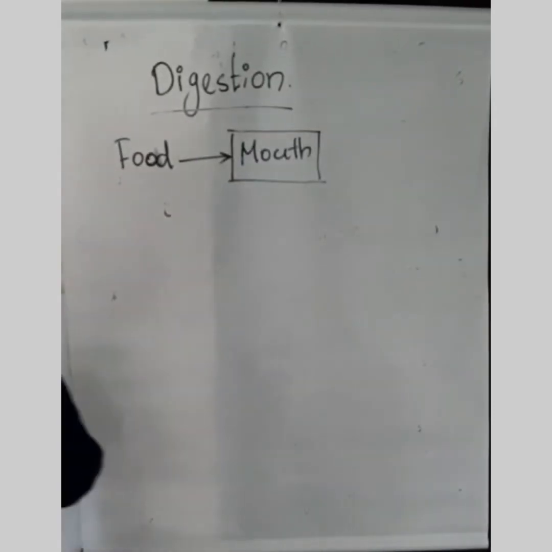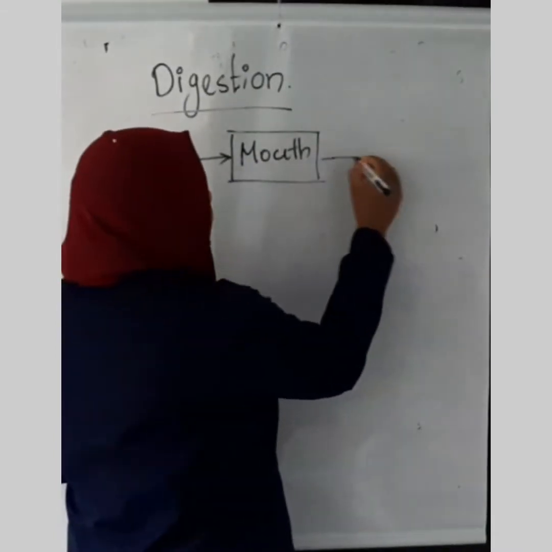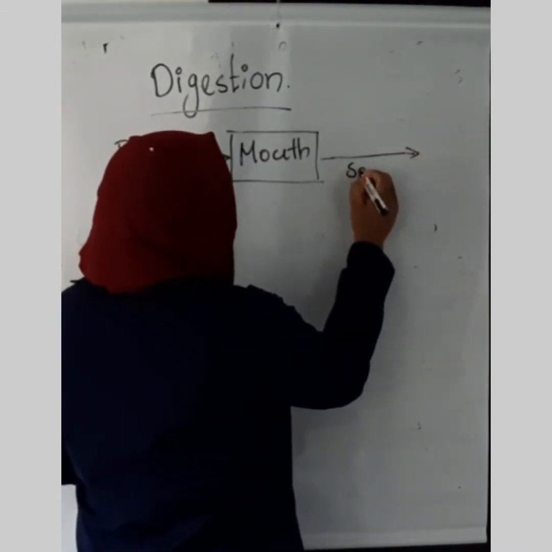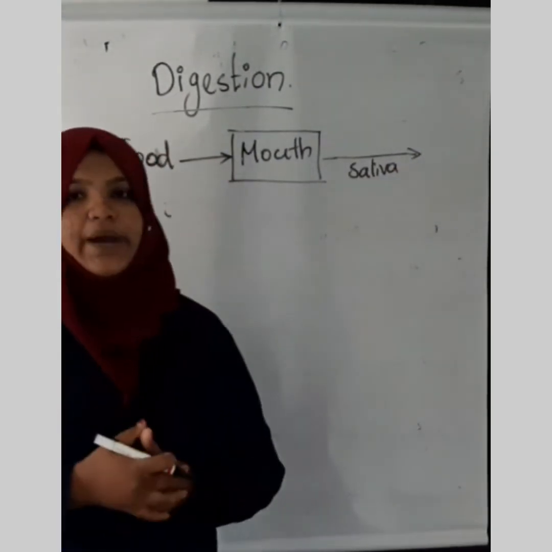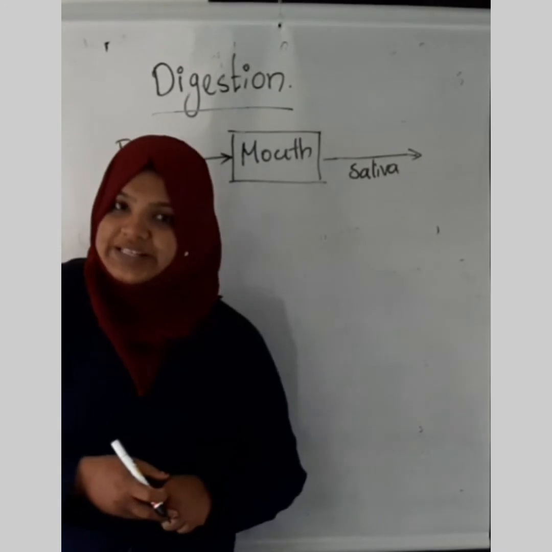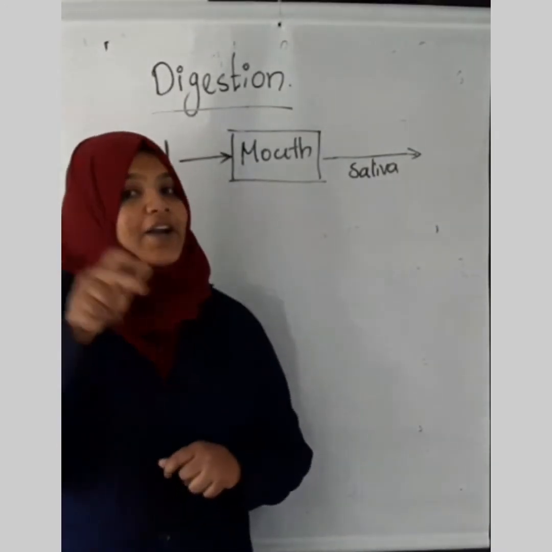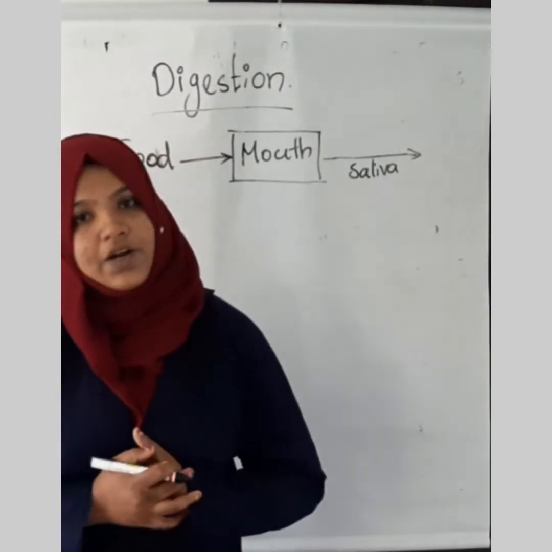And what is happening in the mouth? Yes, the food mixes with saliva. Saliva is the juice that is produced by the mouth. Then not only that, the carbohydrates are broken down also.